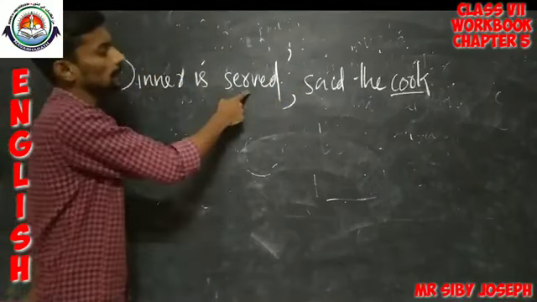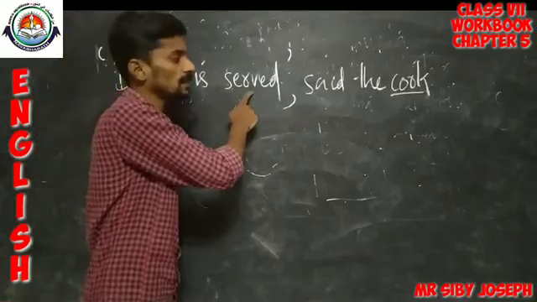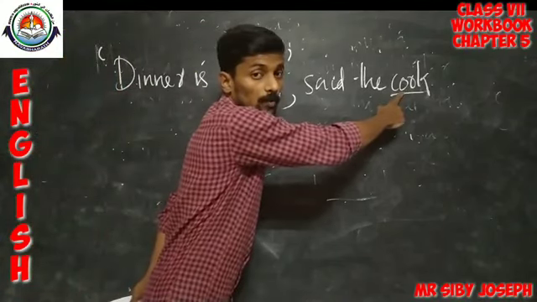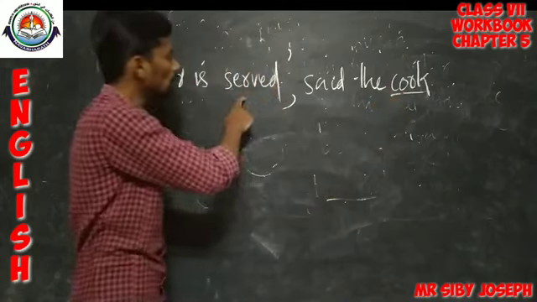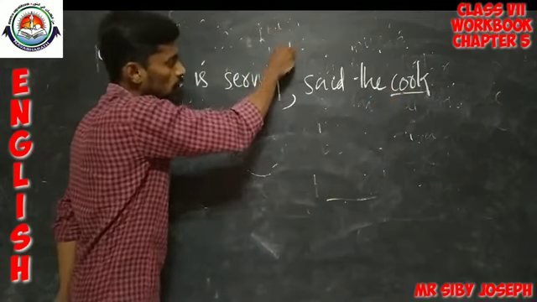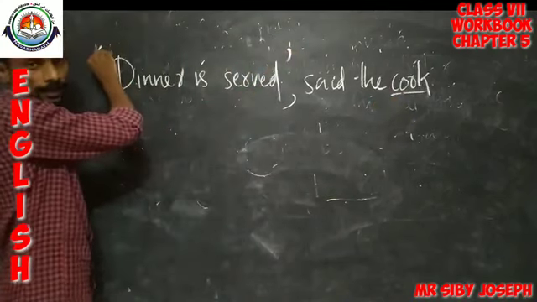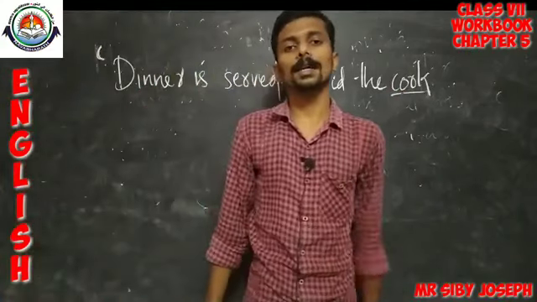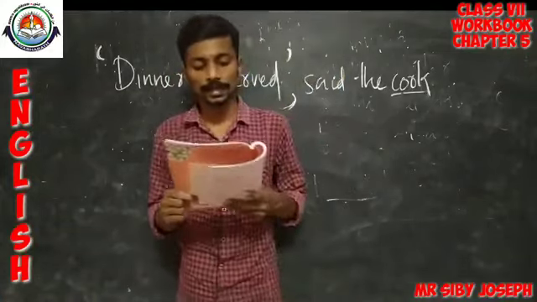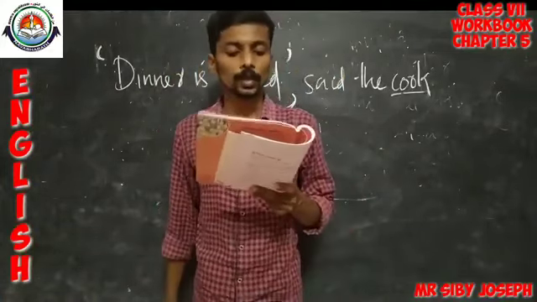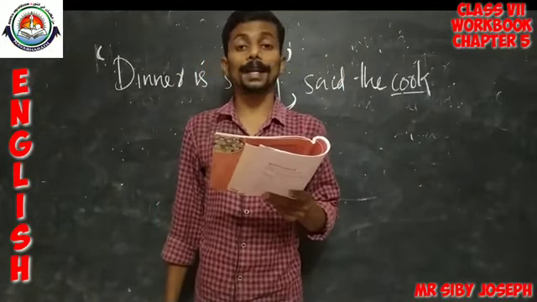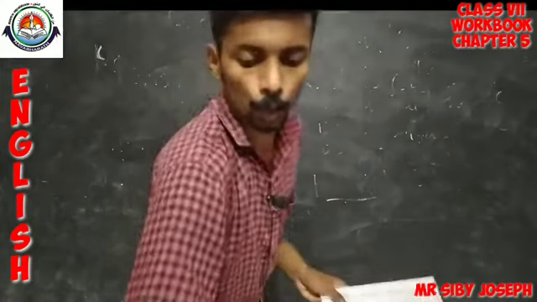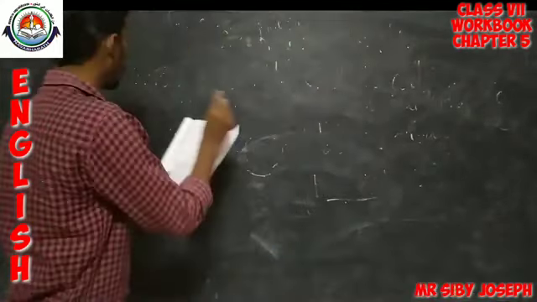So, dinner is served. This is whose words? This is actually the cook's words. So, these words, or this utterance, should be brought under inverted commas, and after that there should be a comma also. Okay, so that is the right punctuation there. So, in that way, how will be the next sentence? Let me write the next sentence also on the board.